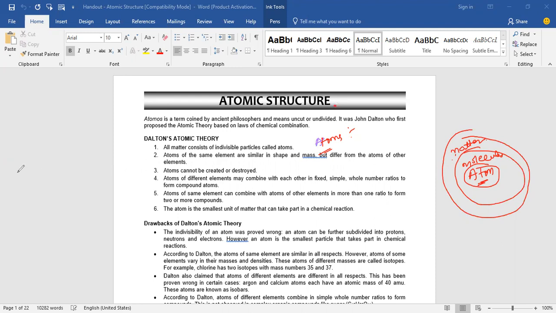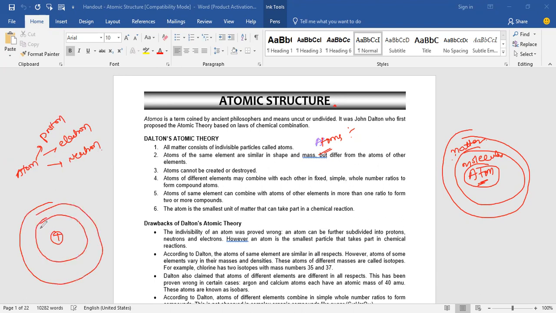So again, the atom consists of proton, electron, neutron. If you take an atom as a spherical shape, this is the nucleus part. The center part of the atom is called the nucleus. So in the nucleus, what are the subatomic particles?